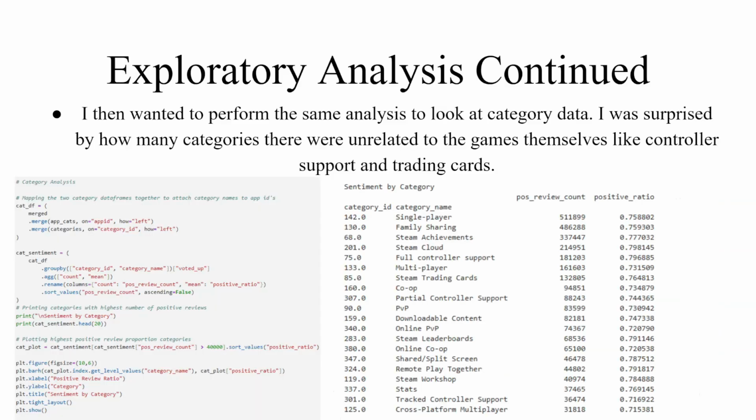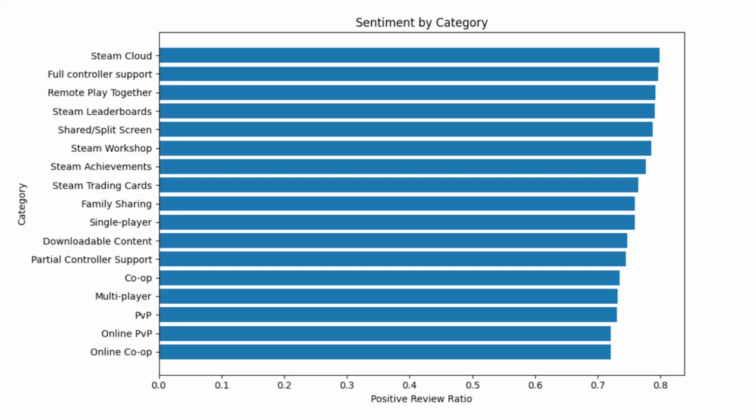So I then wanted to perform the same analysis to look at category data. I was surprised by how many categories there were unrelated to the games themselves, like controller support and trading cards. Once again, the table is on the right, and here is a plot.